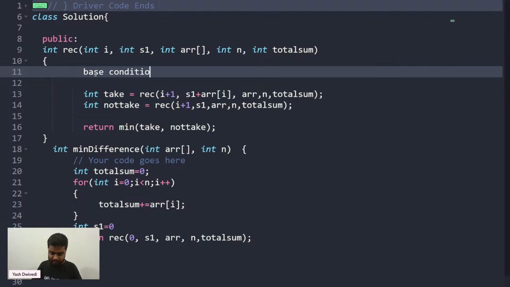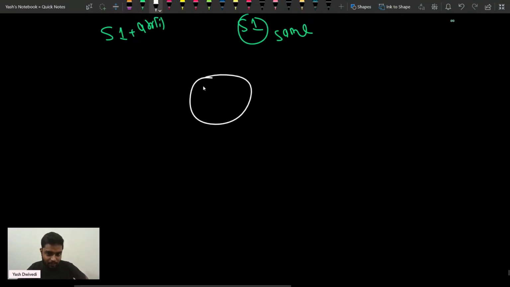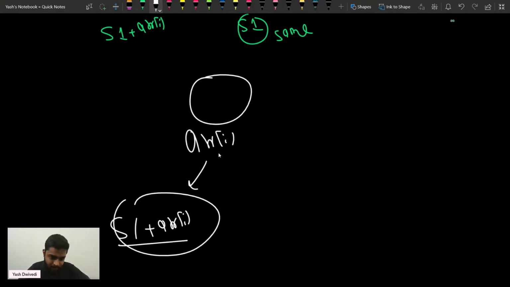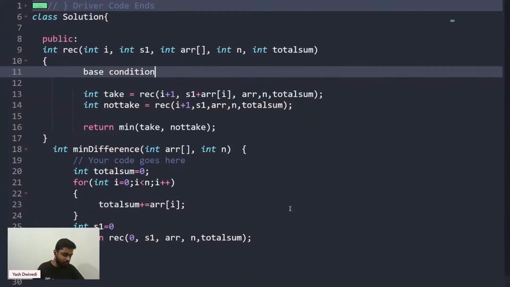We'll also be writing the base condition here. So I've not written it yet. Now, not take. If you are at an ith element, then if you take it, the subset sum so far plus the ith element is the new subset sum. But if you don't take it, then the subset sum S1 remains the same. So you'll try it for all the possible scenarios. Is that clear up till now?